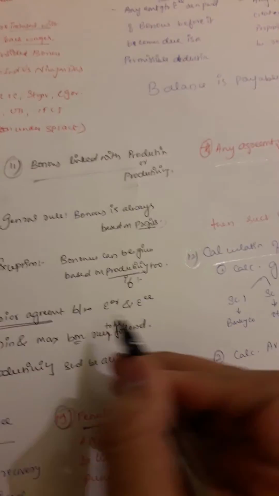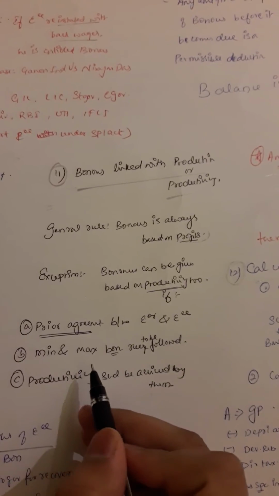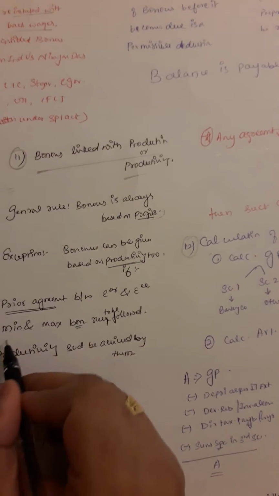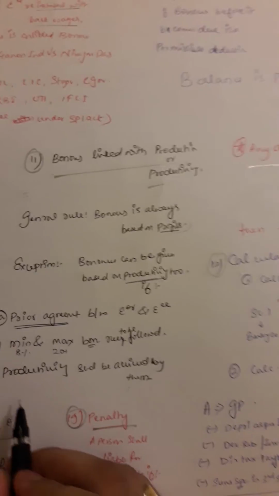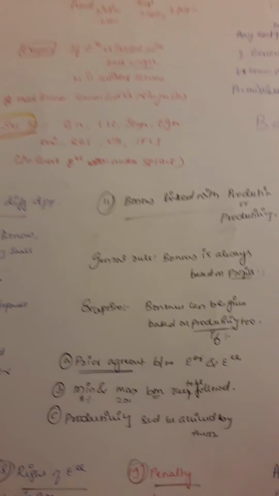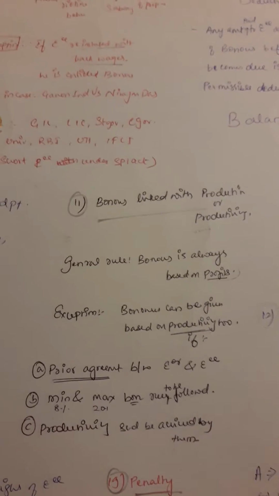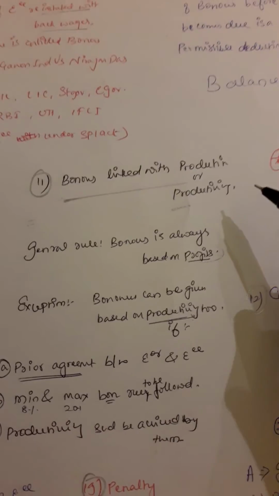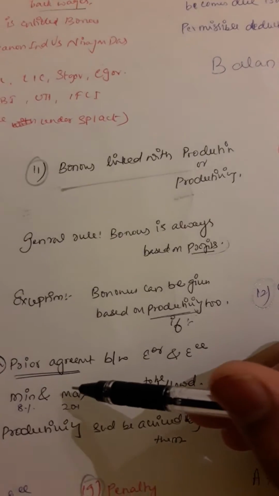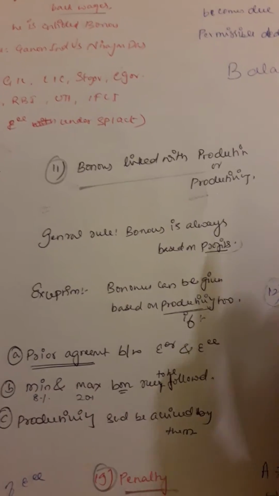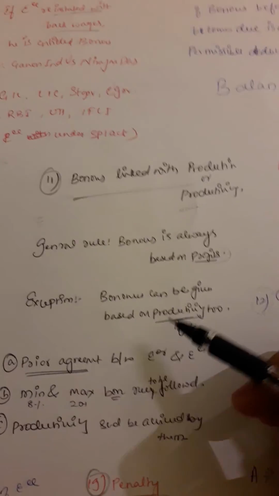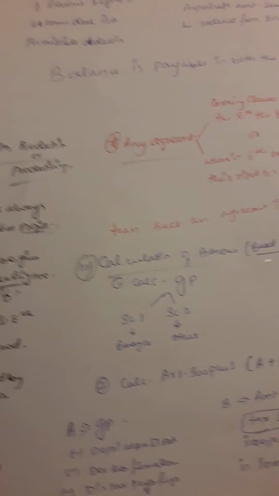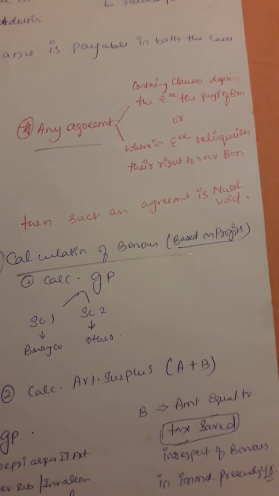If there is any prior agreement, that prior agreement should have been existing, and the minimum and maximum bonus will be followed here also. That is what we studied, the 8.33% and 20%, whatever, and productivity should be achieved by them. This is actually again applicable. Bonus can be linked with productivity too, when there is any prior agreement, the minimum and maximum bonus will follow, and productivity should be achieved by them. Simply we cannot. So what is the general rule? Based on profits. What is the exception? It can be based on productivity too when these conditions are met.